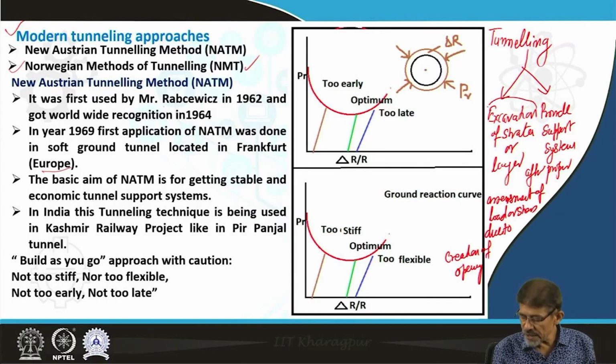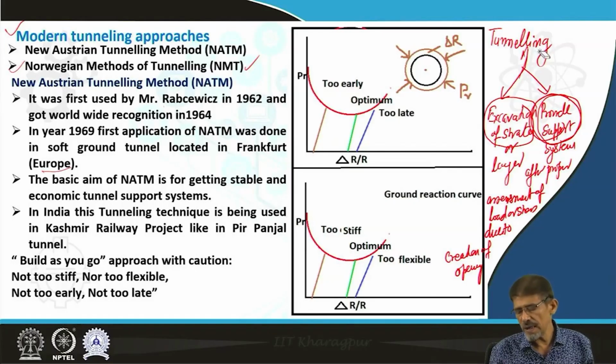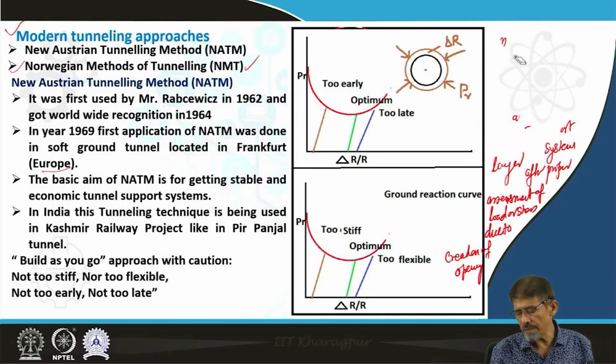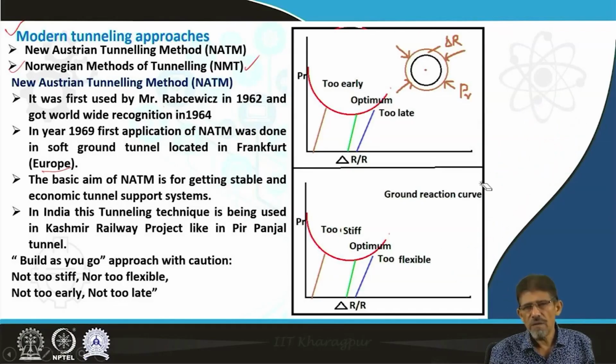It means excavation of strata and the support system, these two components define tunneling, and these two schools, as well as old and classical methods, are sincere and serious about these two concepts.